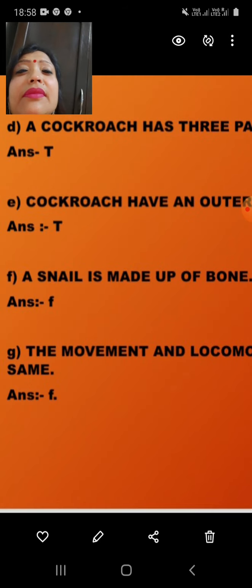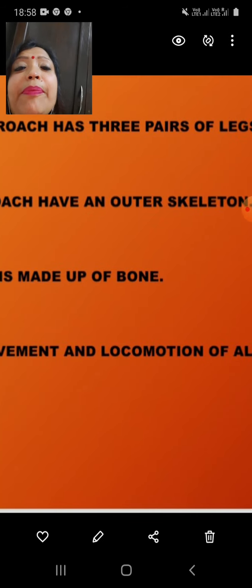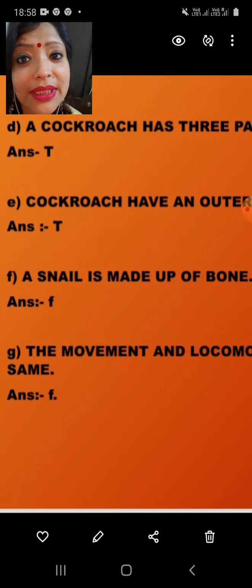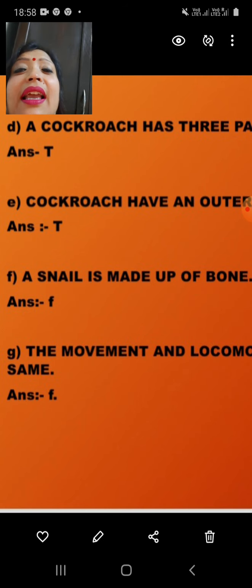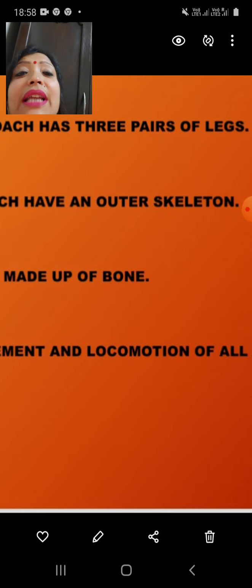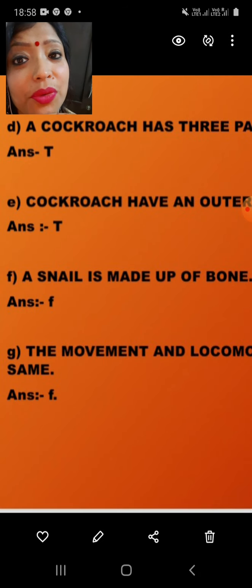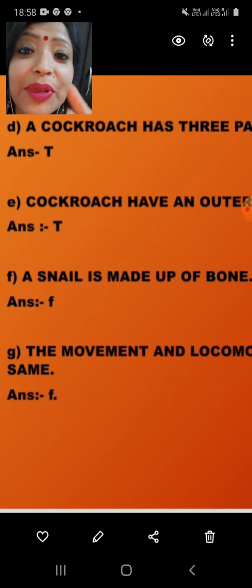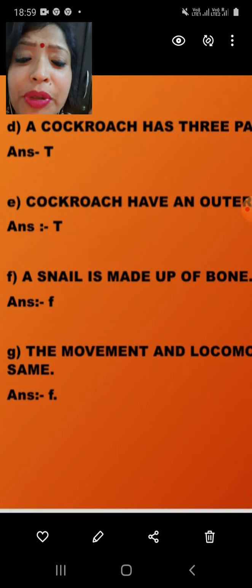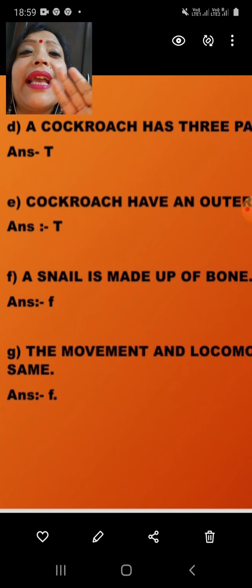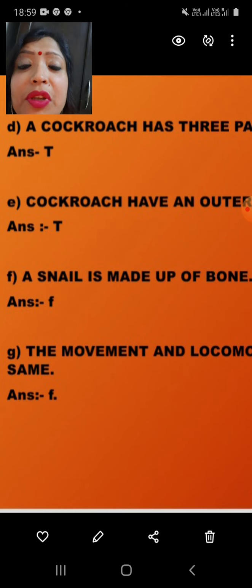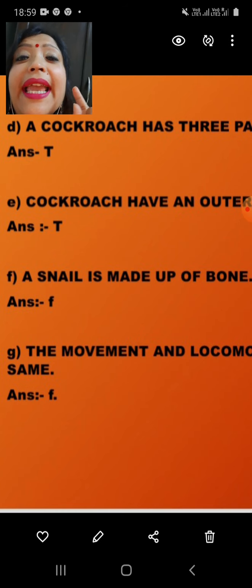Next, the cockroach has three pairs of legs. Is it true? Yes. It is the characteristic of the insect that it is having three pairs of legs and two pairs of wings. Next, cockroach have an outer skeleton. Is it true? Yes, it is true. I hope all of you have seen the external outer skeleton. So this is the exoskeleton which the cockroach is having.